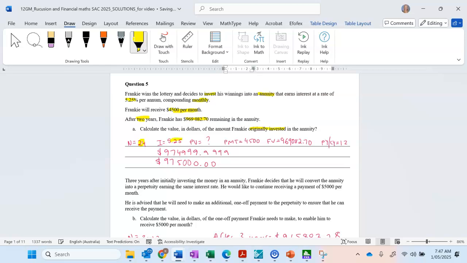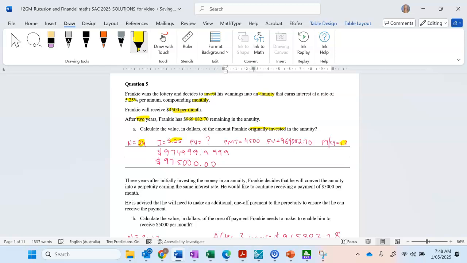We've got our interest rate. The principal value is what we're looking for, or your present value. Payment. Now, you've got to make sure you're getting your negatives and your positives correct. So the payment is coming back to Frankie. So that's why it's positive 4,500. The future value is also Frankie, so it's also positive. And the payments per year and compounding periods per year is 12.